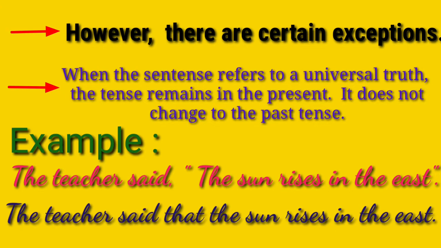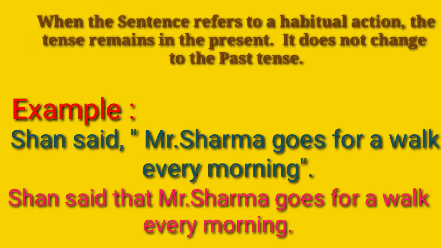Example: the teacher said, "The sun rises in the east." Converted into reported speech: the teacher said that the sun rises in the east. When the sentence refers to a habitual action, the tense remains in the present. It does not change to the past tense. Example: Sean said, "Mr. Sharma goes for a walk every morning." Converted to reported speech: Sean said that Mr. Sharma goes for a walk every morning.